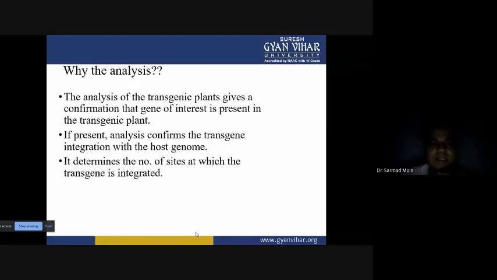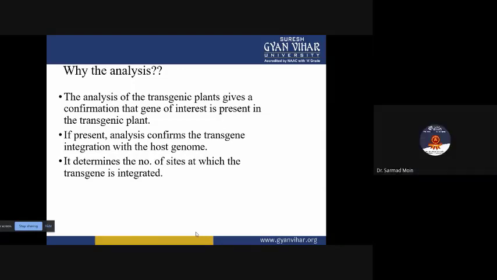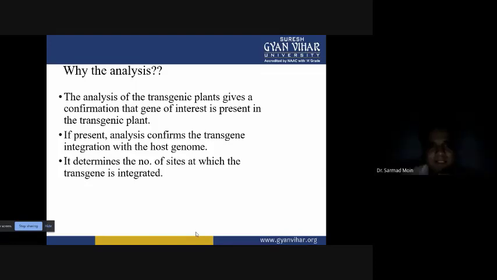Then why do we have to analyze the gene? The analysis of the transgenic plants gives a confirmation that the gene of interest is present in the transgenic. So we have to use screenable markers and selectable markers. If we have these screenable and selectable markers in the transgenic plant, then transgenic plants can be screened and we will select only those plants which have our DNA. With that mechanism we can easily pick any cell, and only those cells can be used for the production of the transgenic plant.